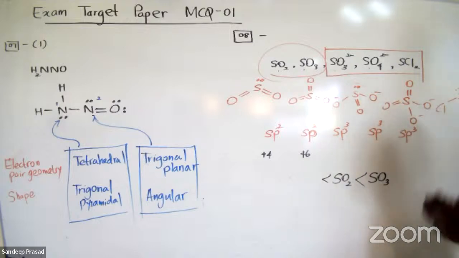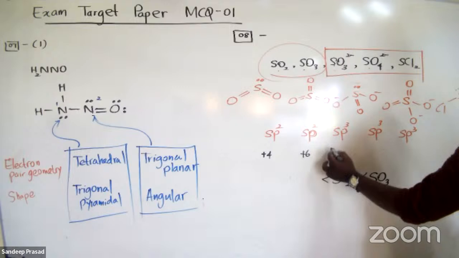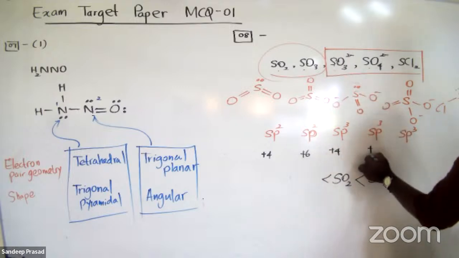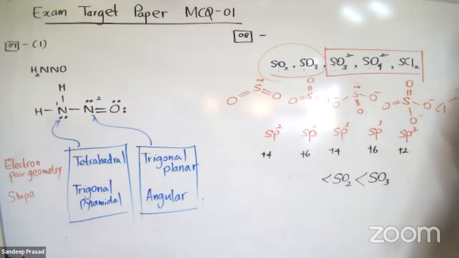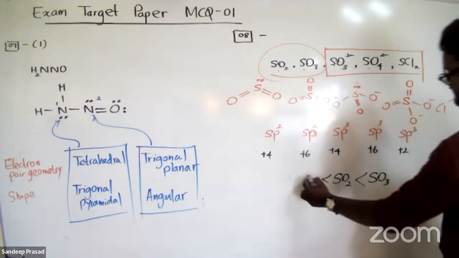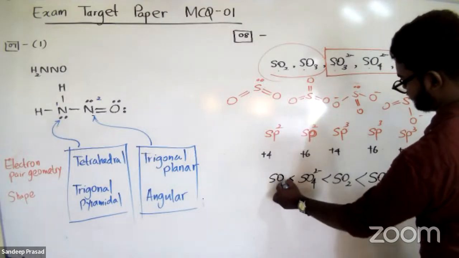And now you can compare these three, right? If I consider the oxidation number of sulfur here, that should be +4, and this one is +6, and here oxidation number is +2. Then you can decide which one has the highest electronegativity. Of course, that is sulfate. And next one is sulfite.